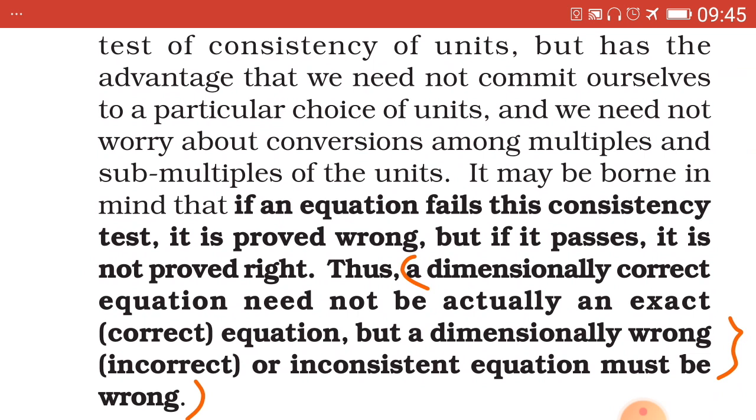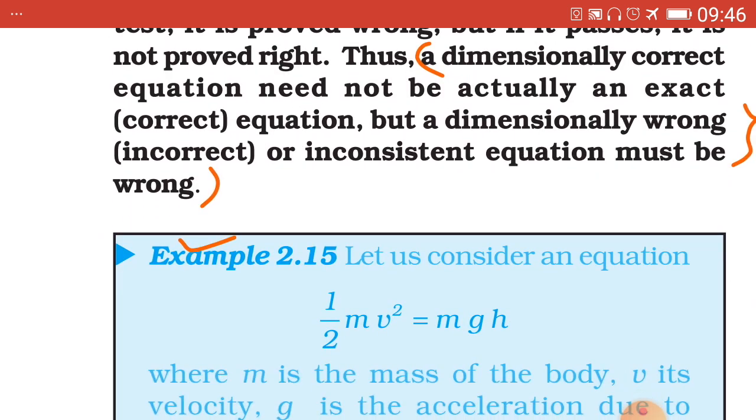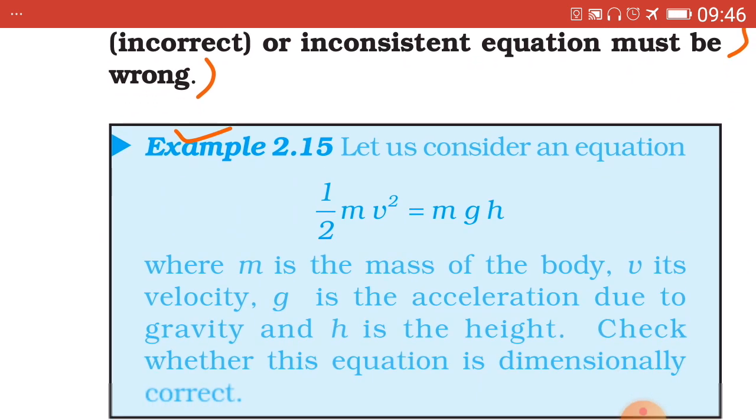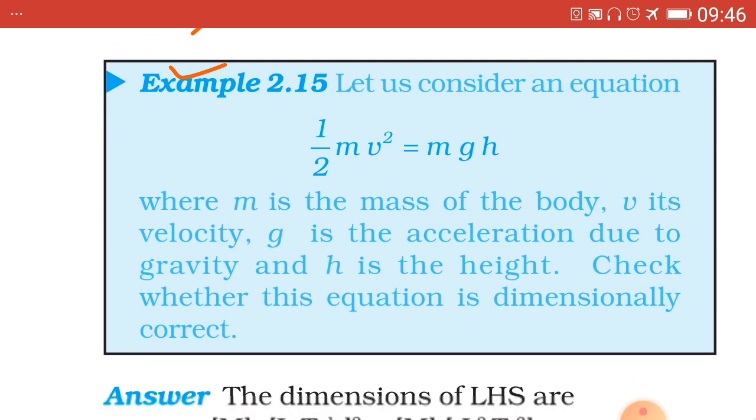In short, you can remember like this, that an inconsistent equation must be wrong always. We now deal with the illustrated examples.